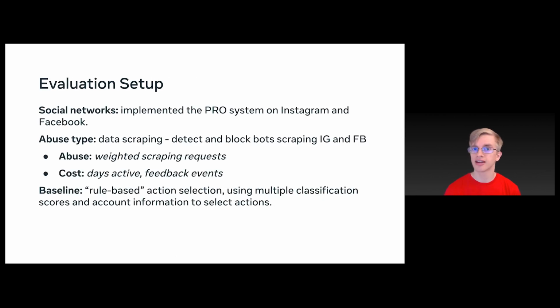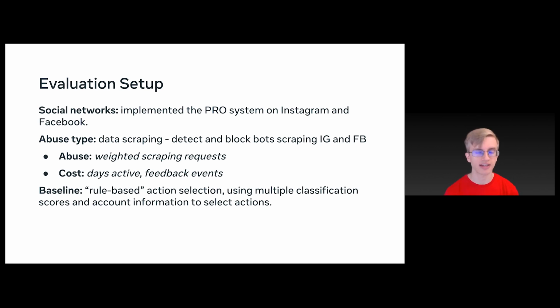Now that we have designed this predictive response optimization system, we implement it on Instagram and Facebook, 2 social networks, and then apply it to a particular type of abuse problem. You can apply this to other sorts of abuse, but we are evaluating on the problem of data scraping, detecting and blocking bots that were scraping Instagram and Facebook data.